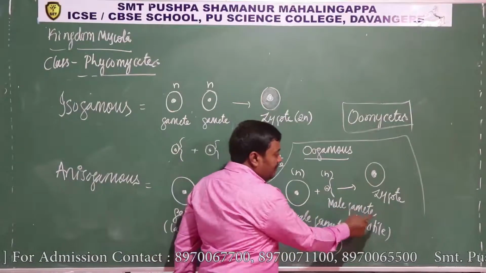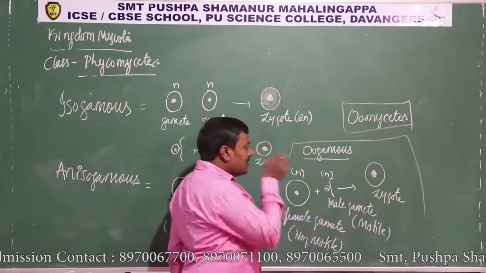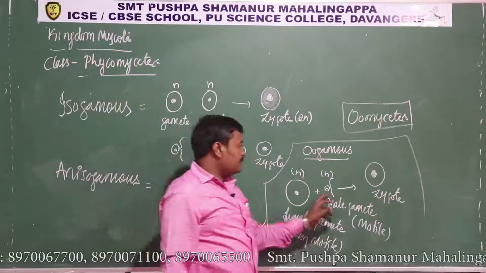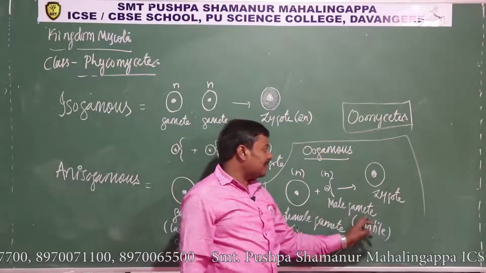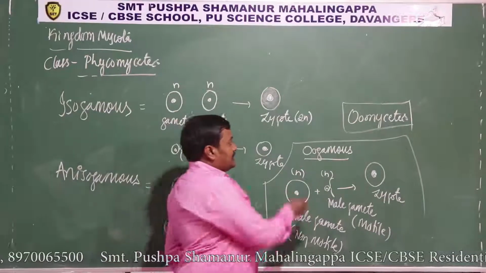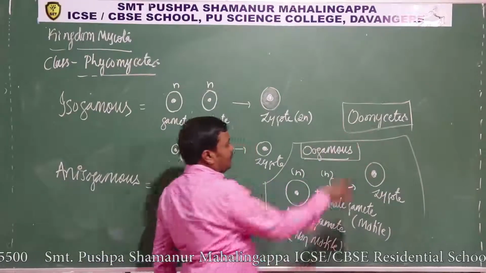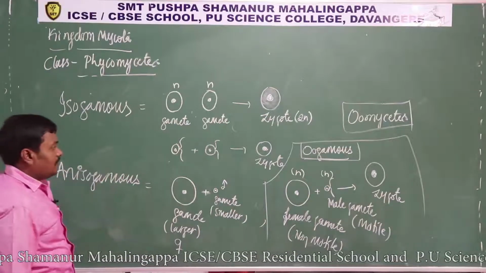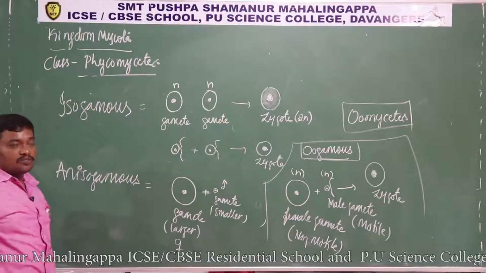Smaller male gamete which has motility, the motile male gamete. A larger non-motile female gamete fuses with the smaller motile male gamete to form a zygote. Such type of gamete fusion is called oogamous. Oogamous occurs in phycomycetes. Okay, so isogamous and anisogamous, hope you understand.